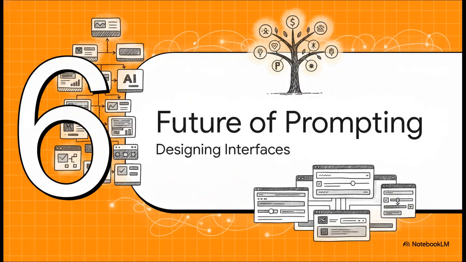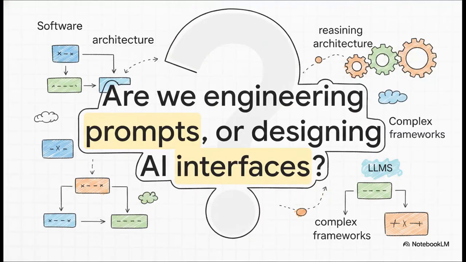As we've seen from all this, the era of relying on a single magic prompt is totally over. Section 6, the future of prompting. I want to leave you with a bit of a provocative thought today. As prompting evolves from basic text entry into actual software architecture, how are you going to rethink your entire approach to building with large language models? We are way past just typing out text requests in a chat window and crossing our fingers. Today, we're designing structured pipelines, implementing deep reasoning frameworks, and orchestrating complex cognitive workflows.